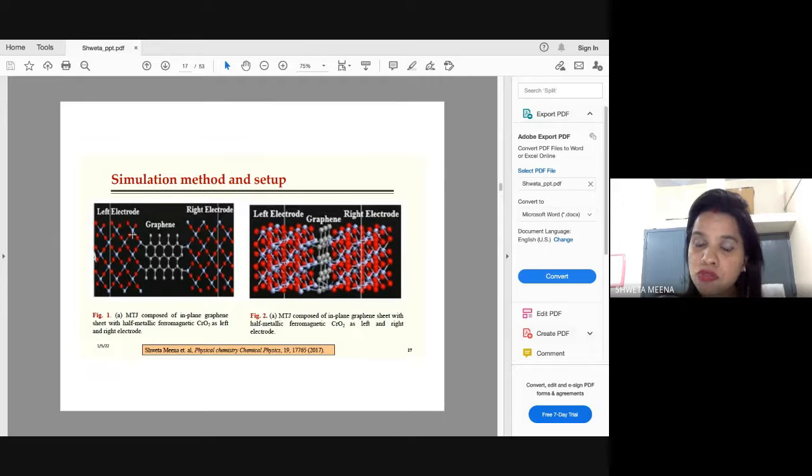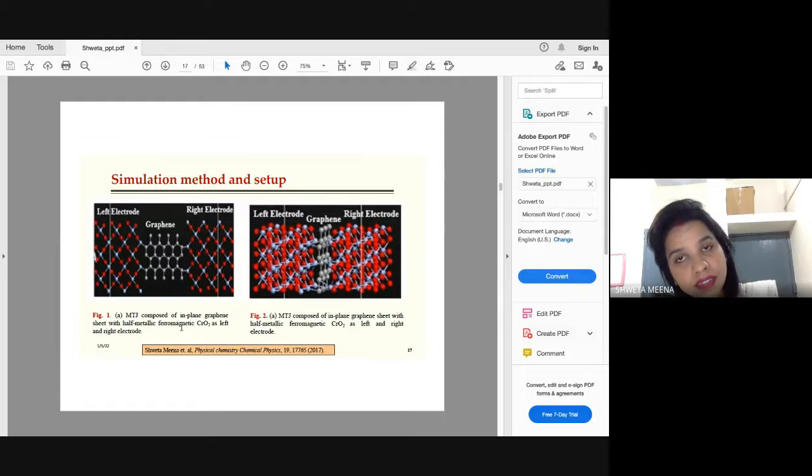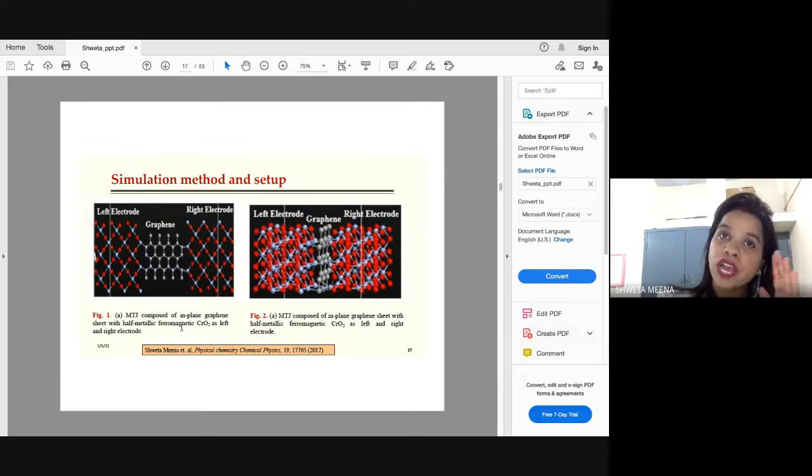chromium oxide. Chromium oxide is a half metallic ferromagnet. Generally, half metallic ferromagnets are magnetic materials which have 100% efficiency, blocking one type of spin and only allowing one type of spin to propagate. Suppose I have spin up and spin down. Since this is half metallic, it will act as an insulator for one type of spin, and as a conductor for the other type of spin.